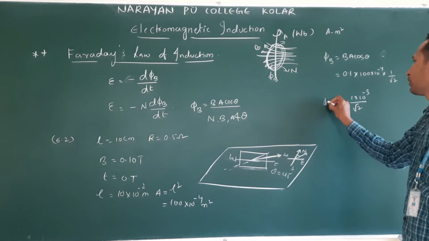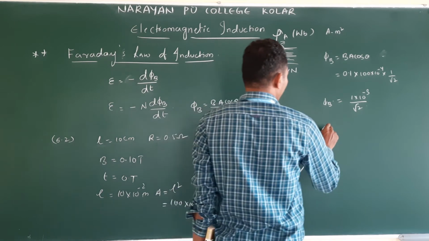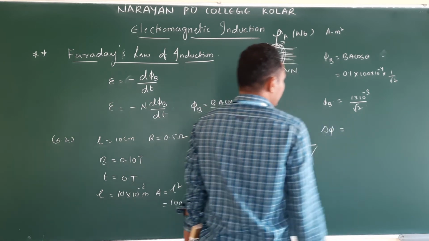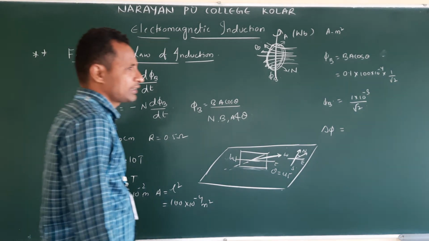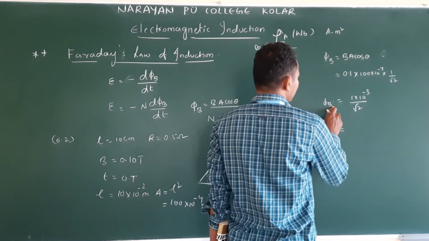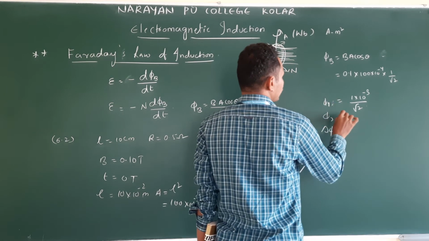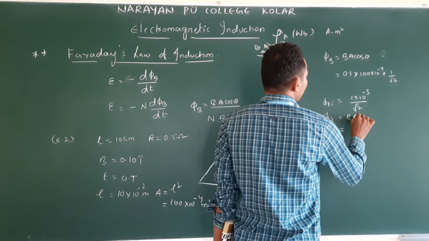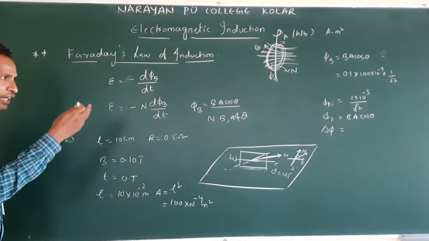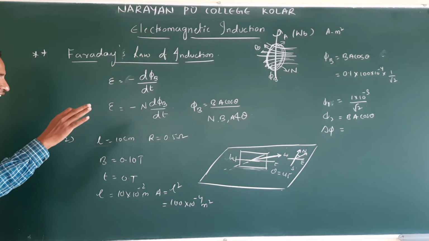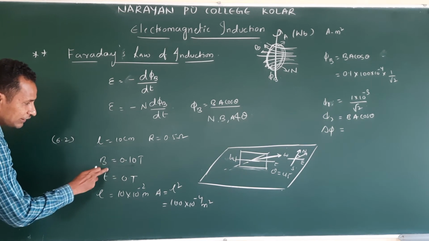This is phi B. We require change in magnetic flux, delta phi. Okay, delta phi is phi 2 minus phi 1. This is the first case, phi 1. Phi 2 is BA cos theta. Not A, A is not changing, theta is not changing. What is changing? Field is changing. Next time what happened?